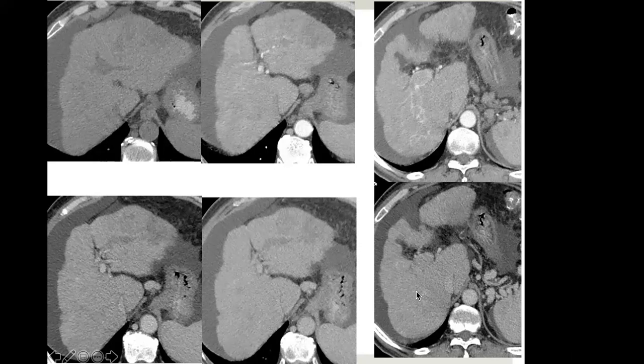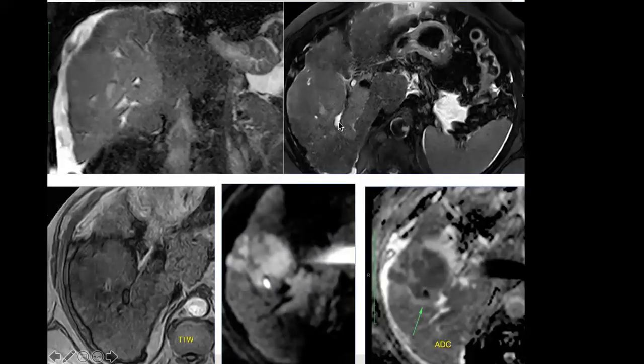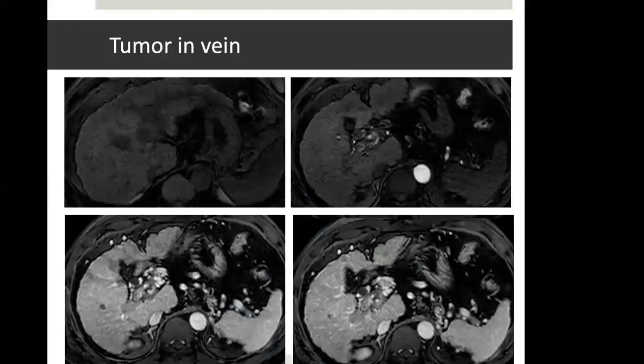However, if we correlate the images with MR, it is much more conspicuous, and we should try to include doing one MR as well whenever we have a case of tumor in vein. If we are lucky enough, we get these kind of very nice images even in post-contrast phases. We can see expanded vein with enhancing soft tissue. There may be multiple arteries within the expanded venous lumen.